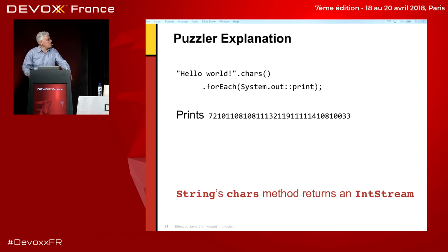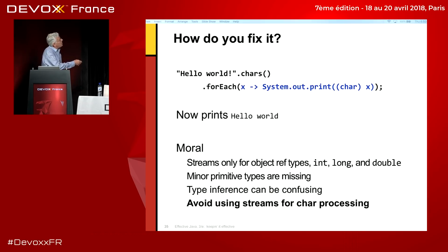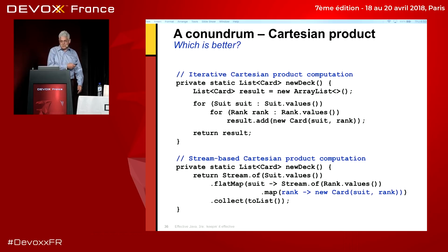I mean, that's confusing. Anyway, so that's the problem, and the way you can correct it is if you cast the int to a char, then it will print out hello world. The moral is that streams only work for object reference types, ints, longs, and doubles. If you want to use something else, be careful. Don't use streams for character processing.